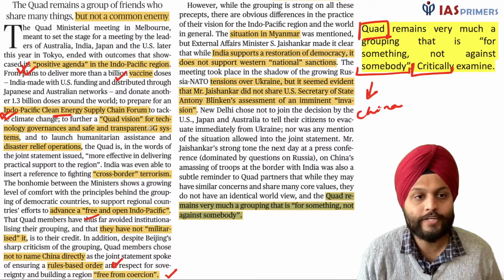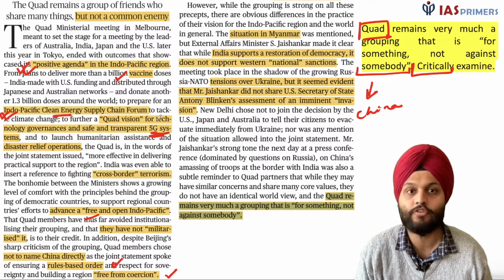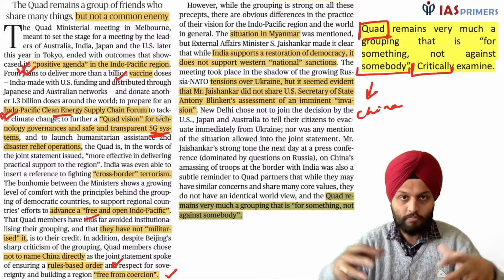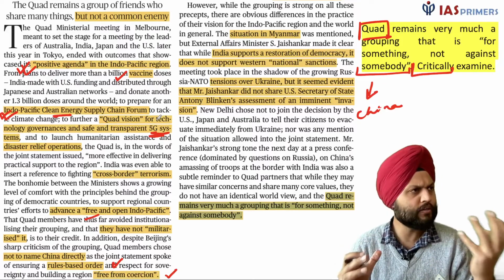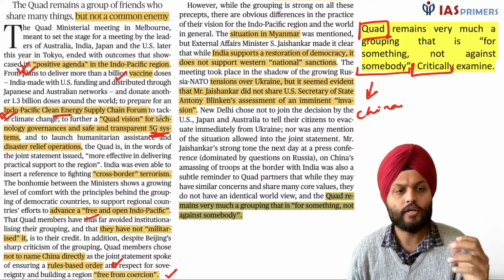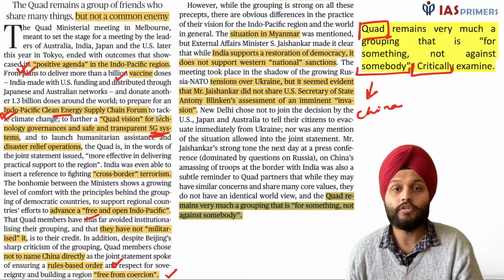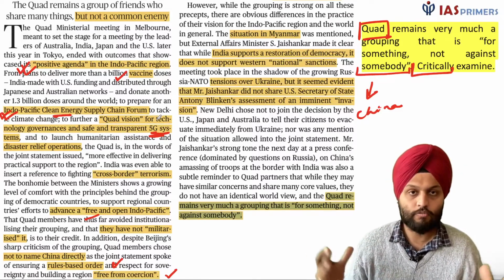Then Quad vision for technology governance, safe and transparent 5G systems. Again, this is China. So telecom, China has an advantage in the hardware sector. So Huawei's chief financial officer had also been arrested in Canada or US, right? So 5G systems, so that is independent of China. China can get all your data, all your hardware today is based on China, what is being made in China.